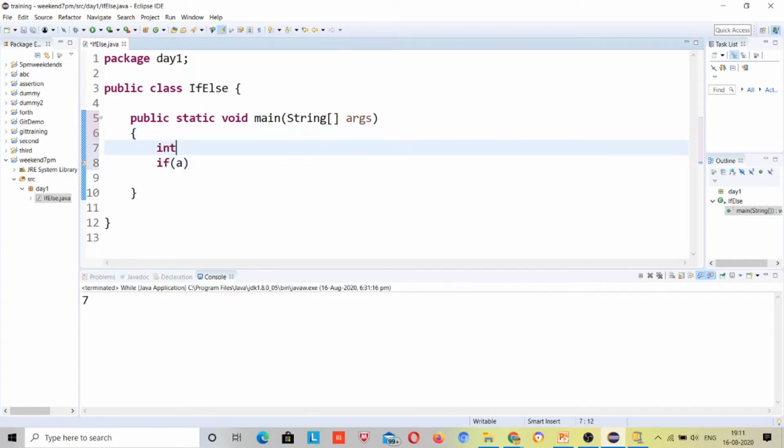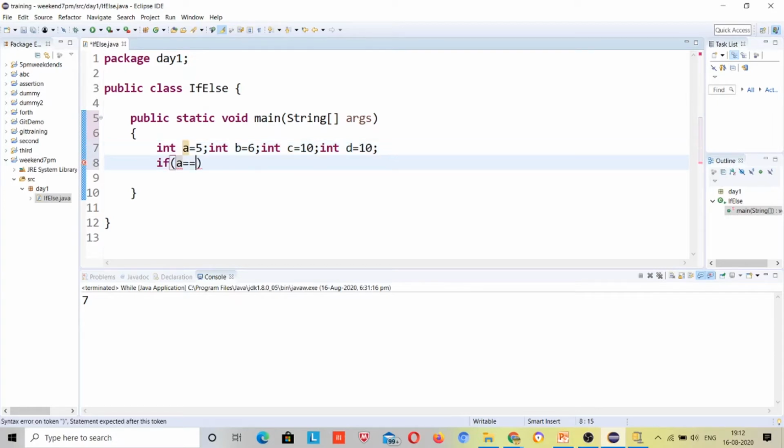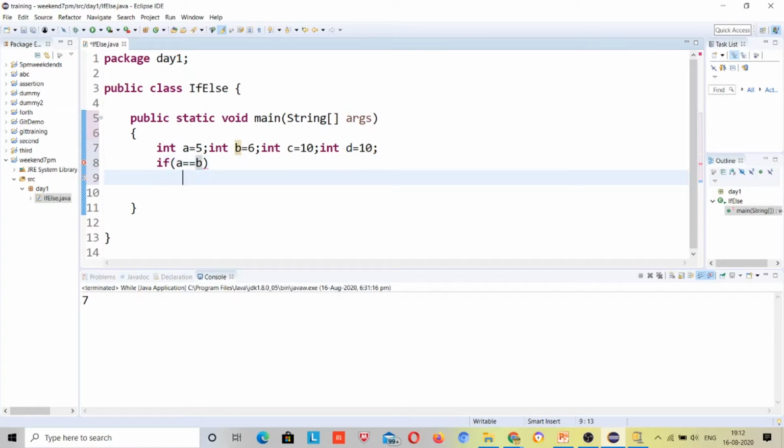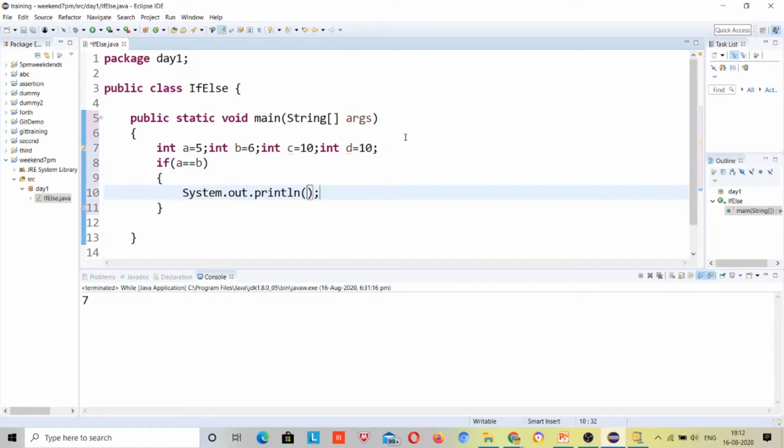I'll declare variables here: int a is equal to 5, int b is equal to 6, int c is equal to 10, d is equal to 10. If a equal to b, then sys out, and Control Space is the shortcut.